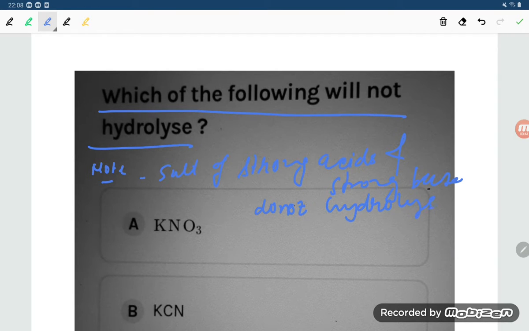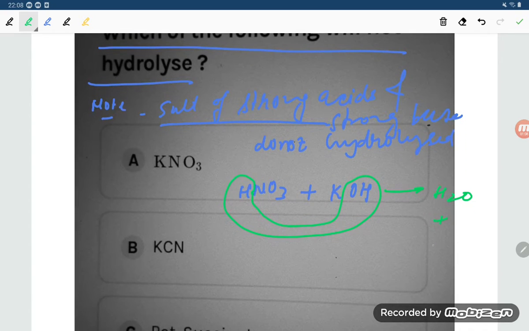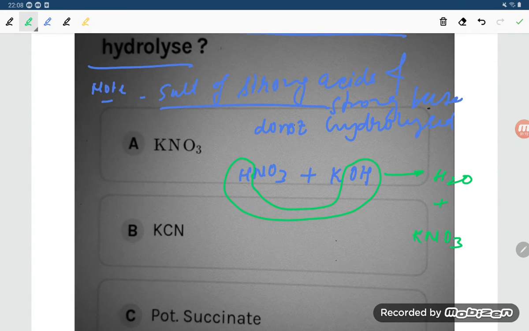Now students, what we can do here, salt of strong acid. Suppose you take a strong acid, HNO3, and a strong base, KOH. The hydrogen and the OH group will be out, so it will form water plus KNO3.